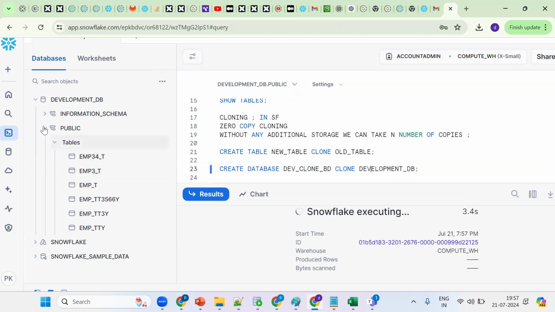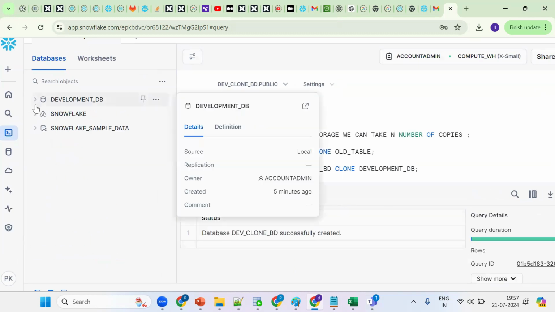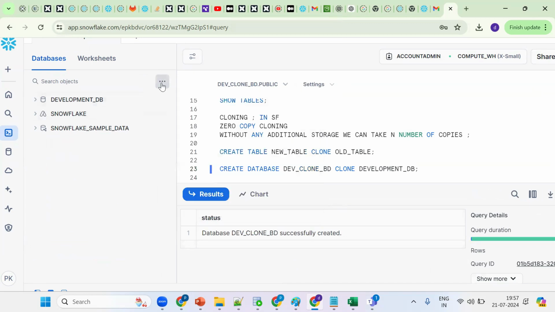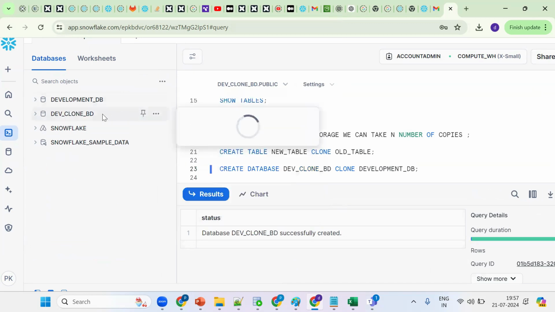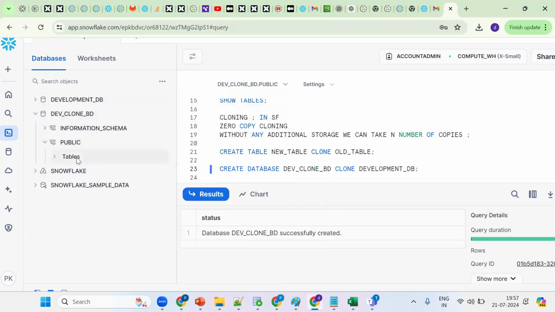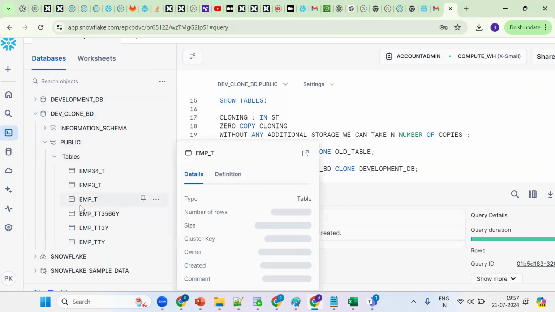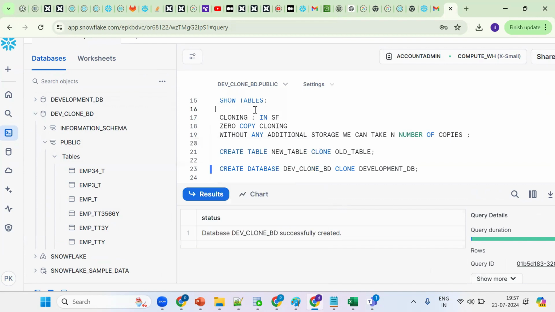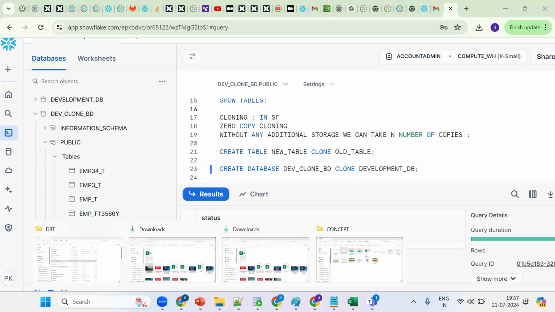Now see what happened. As of now, how many databases are there? Only 3 databases. So refresh the same thing. Now we'll get the new database and the respective tables have been created. What about storage? It's zero copy cloning, without any additional storage. We can take the backup of the table.